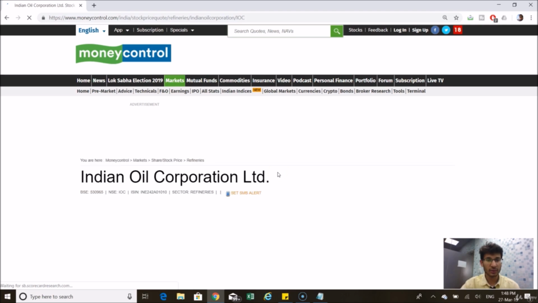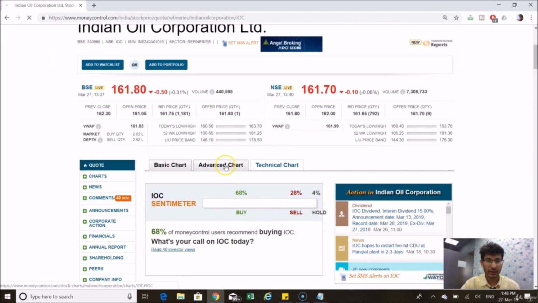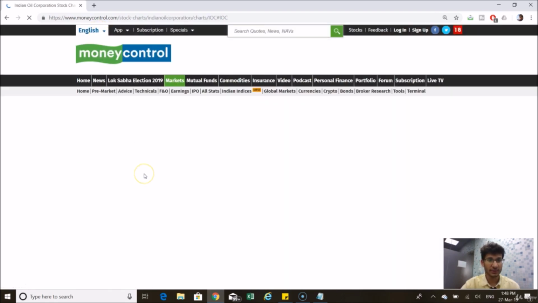So going on to the stock and clicking on advanced chart, you can get all the details of the charts here.